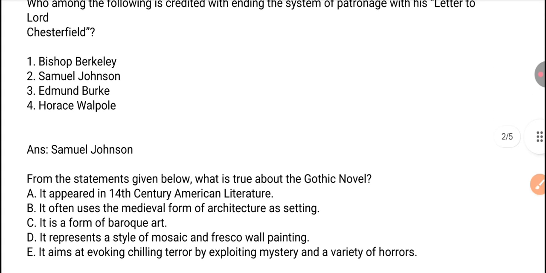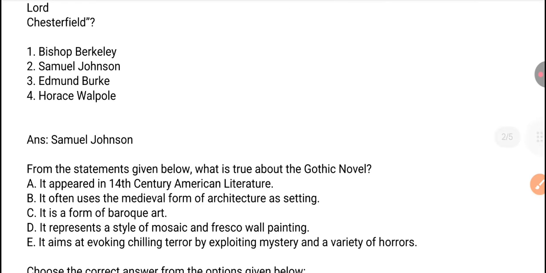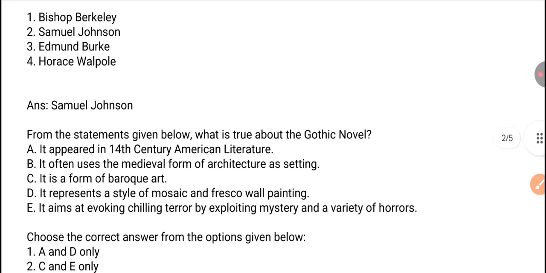Next question. From the statements given below, what is true about the Gothic novel? You have to identify which of these statements given here is true about the Gothic novel. The statements are: it appeared in 14th century American literature. It often uses the medieval form of architecture as setting.